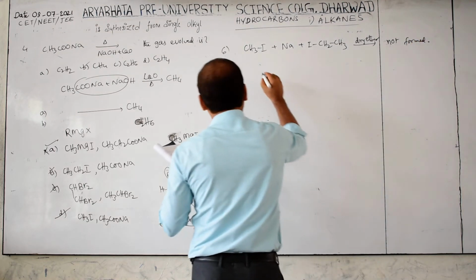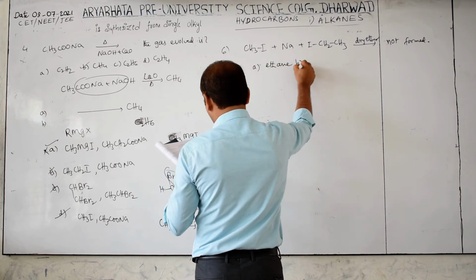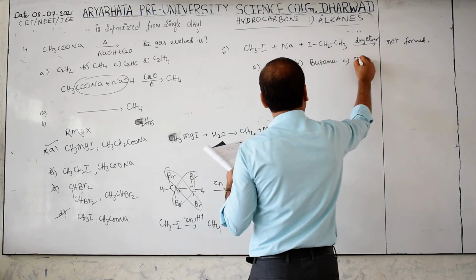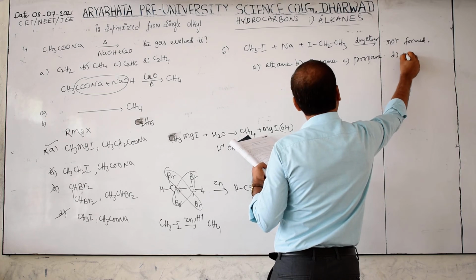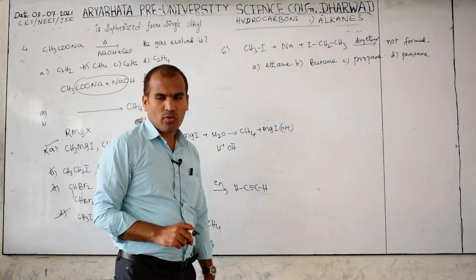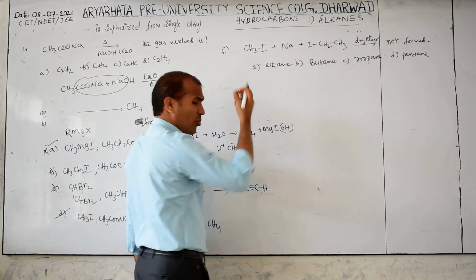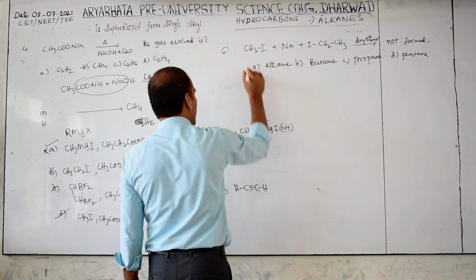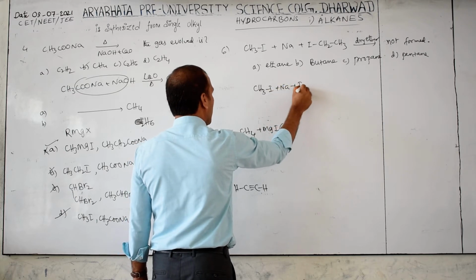The options are A, ethane; B, butane; C, propane; and D, pentane. Already I told you, in your notebook, 1 mole means 6 into 10 power 23 molecules. So CH3I itself may react with Na like this.